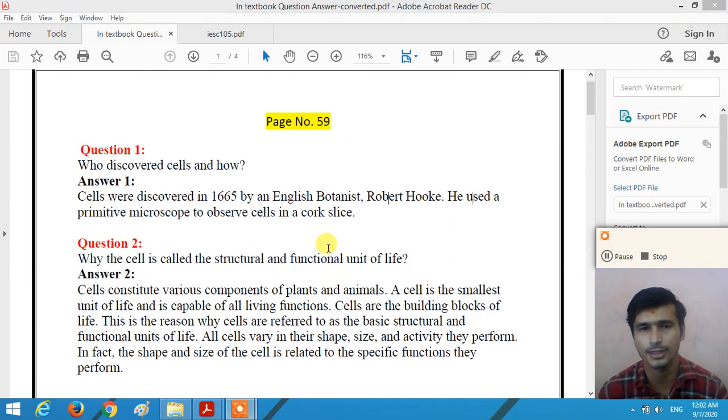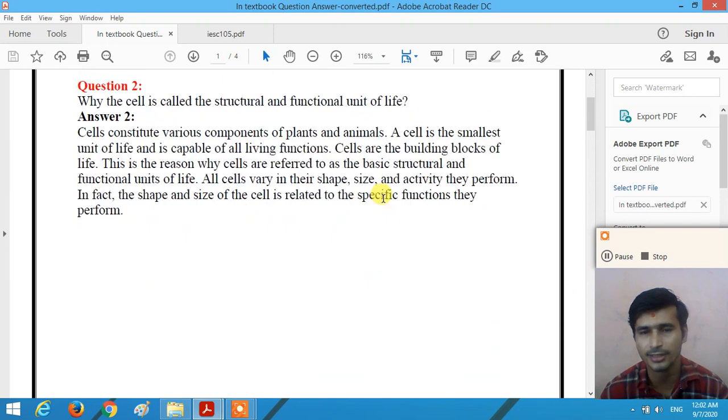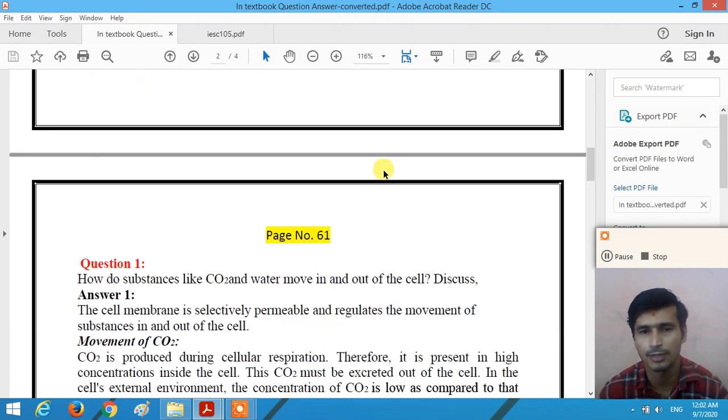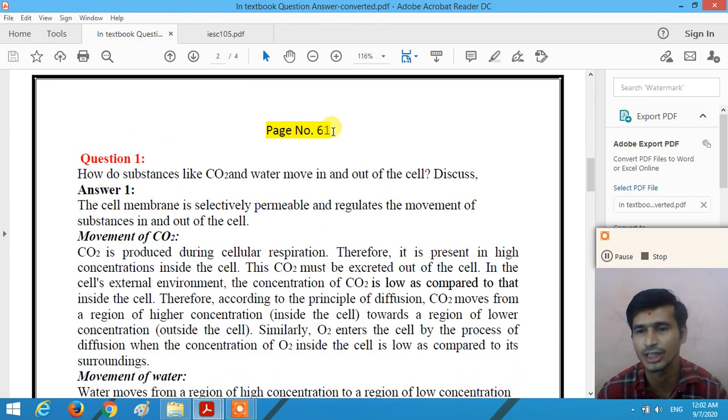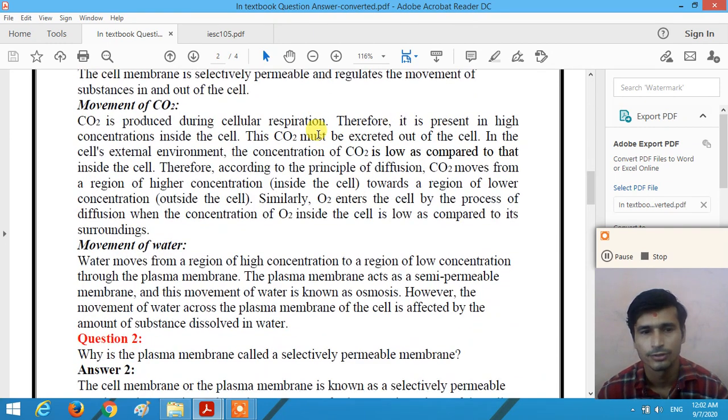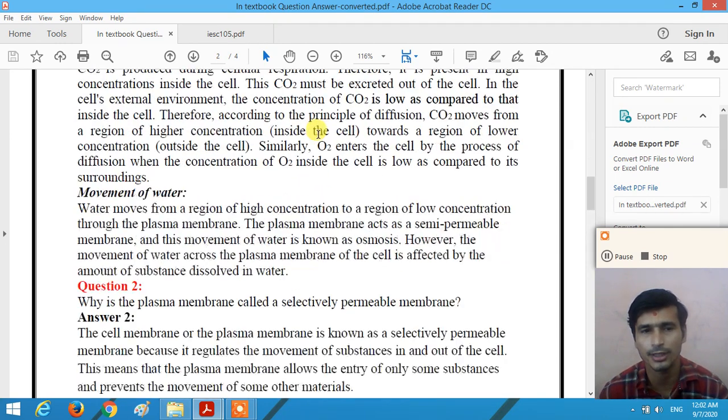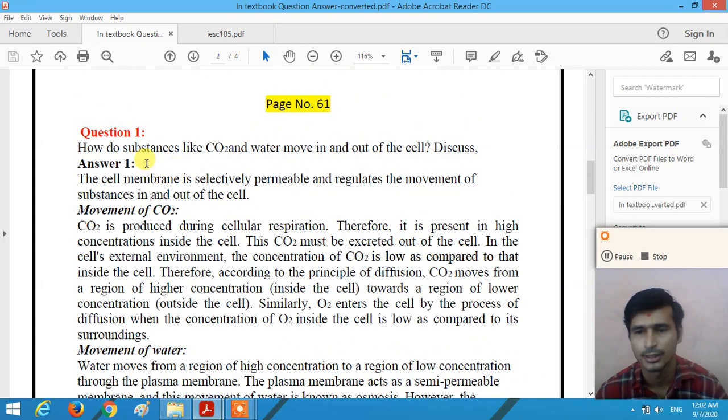So dear student, understand the answers of both the questions given on page number 59. Now the next set of questions is given on page number 61, right? Two questions are given on page number 61. Question number 1 is, how do substances like CO2, carbon dioxide, and water move in and out of the cell? Discuss.